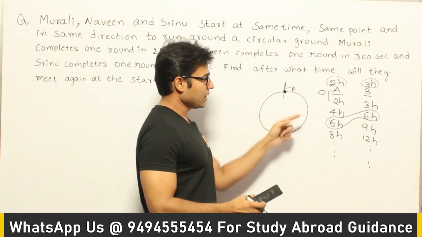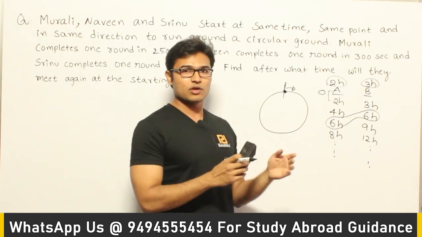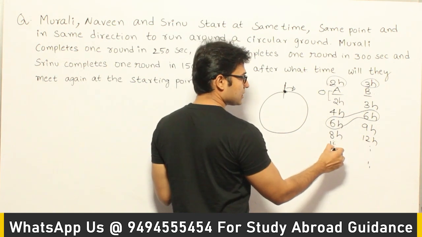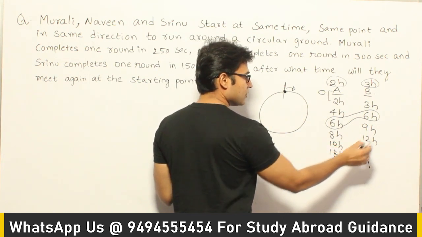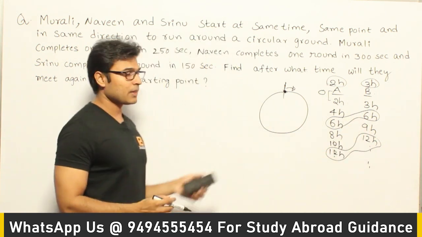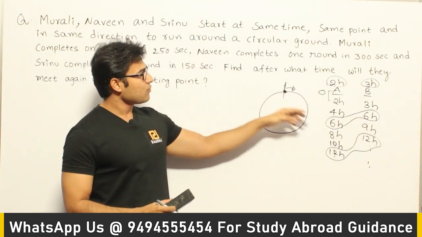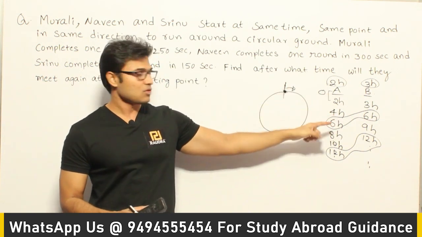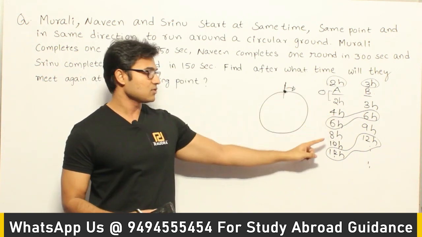Got it? And next time when will both of them be at the same point? One is, if you go on, it is 10 and then it is 12. So after 12 hours both of them are going to be at the same point, right? Now if you ask them about when will they be meeting exactly the next time, so one is at 6 hours, next one is 12 hours, right?